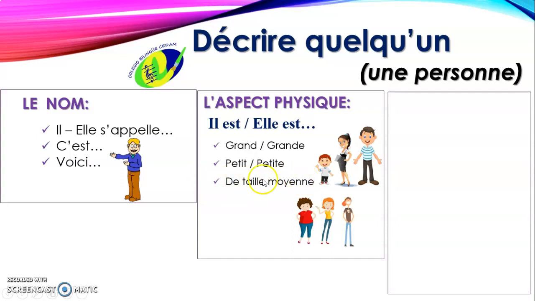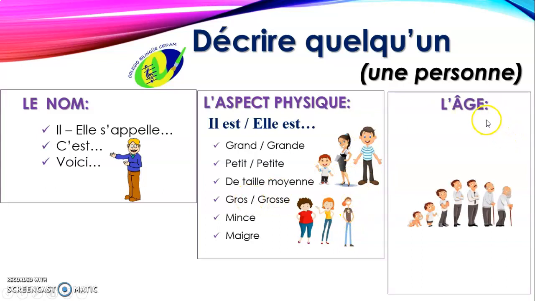It's the same for masculine and feminine, and you use it when it's not grand and it's not petit. It's medium size. You also have il est gros, elle est grosse. That is a little bit fat. Il est mince, elle est mince, thin. Il est maigre, elle est maigre, when it's super thin, extremely thin.